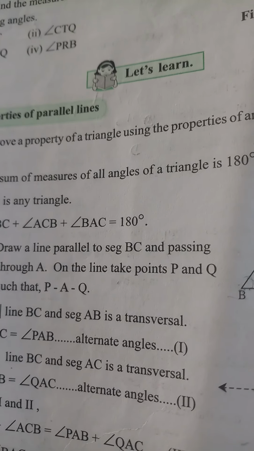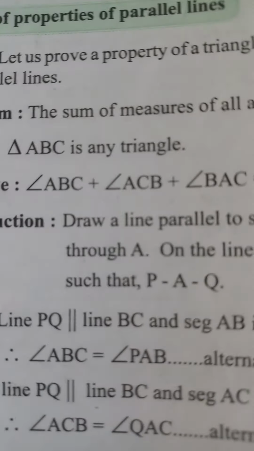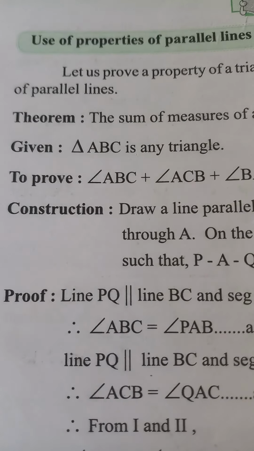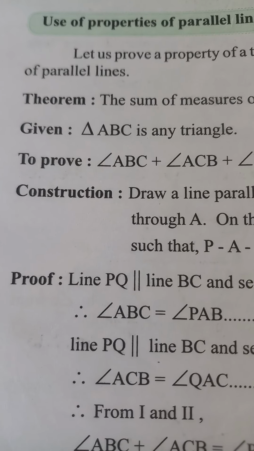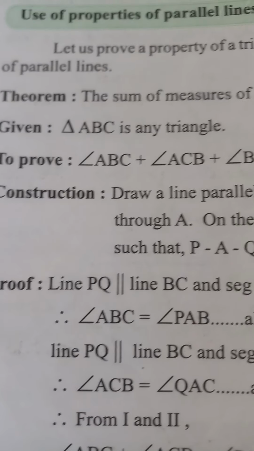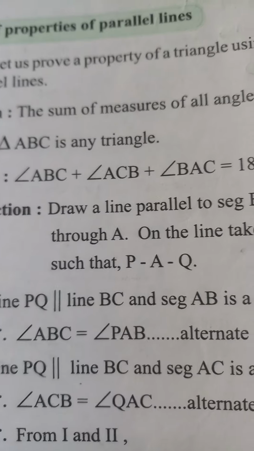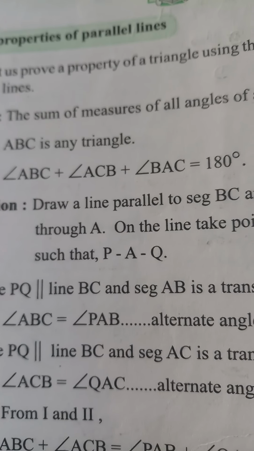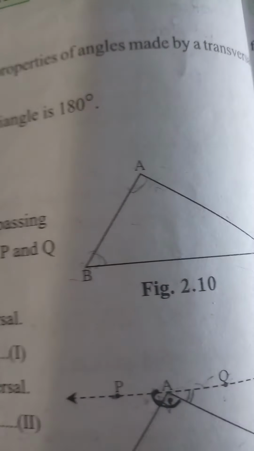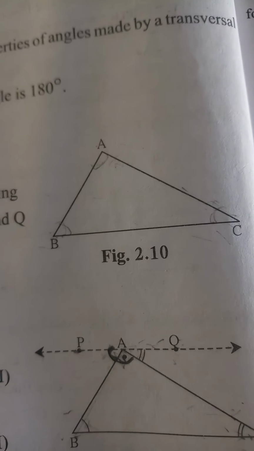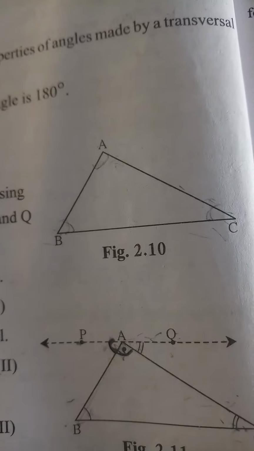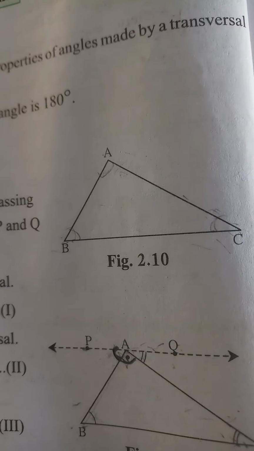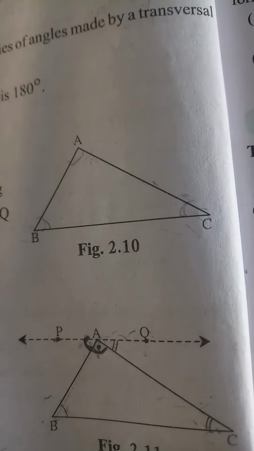So what is given to you? One triangle is given. So triangle ABC is any triangle. What is given? Triangle ABC is any triangle. What we have to prove? We have to prove that angle ABC plus ACB plus BAC is equal to 180 degree. Now see children, here one triangle is given. Triangle ABC. We have to prove that A plus B plus C is equal to 180 degree. So directly we can't prove. So we are going to do construction.